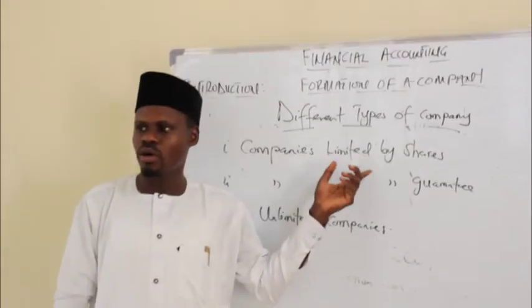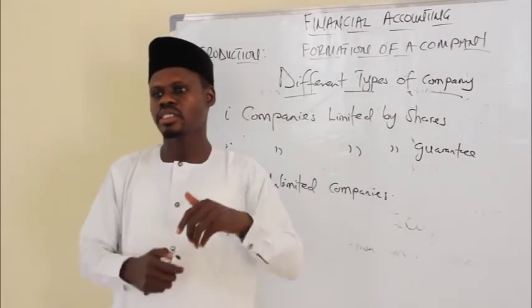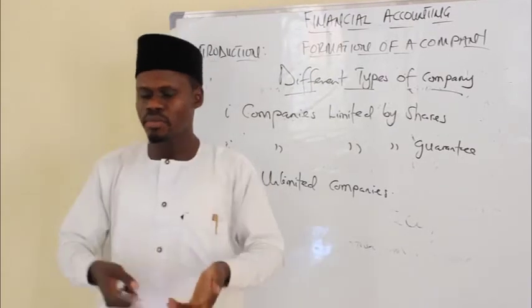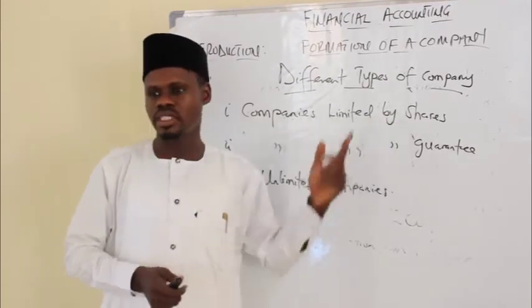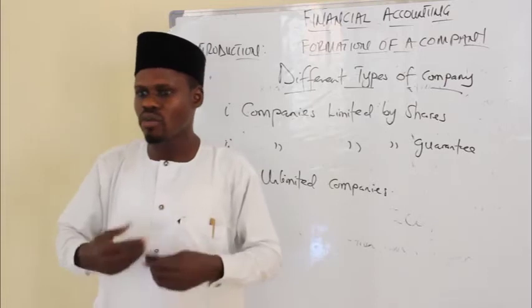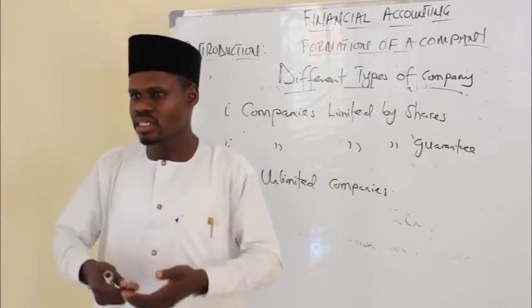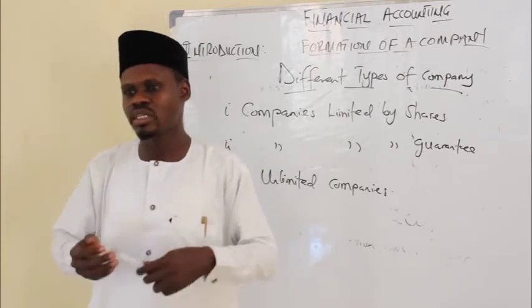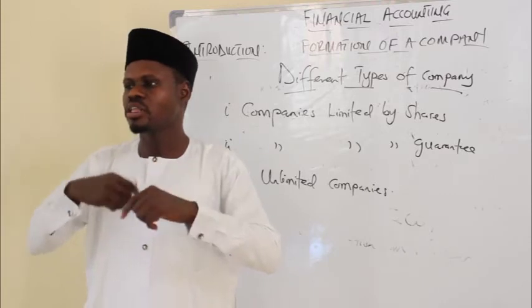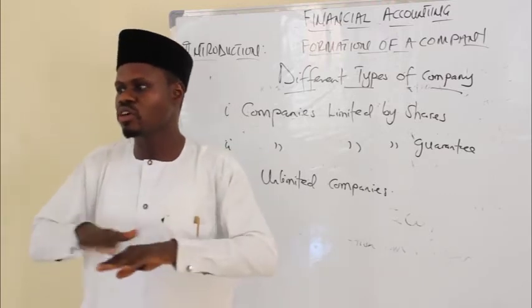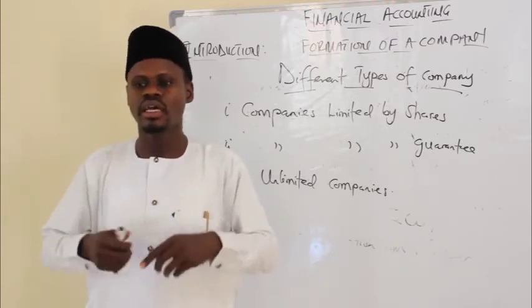What do we understand by the word companies limited by shares? It means any company that is limited by shares in the event of liquidation. When we say the company will be liquidated, it means the company will be dissolved. It will not exist again.